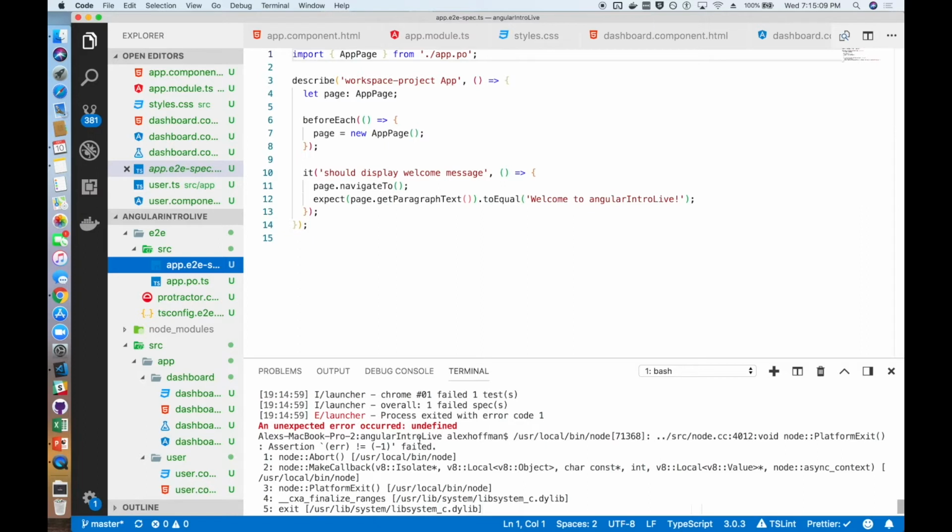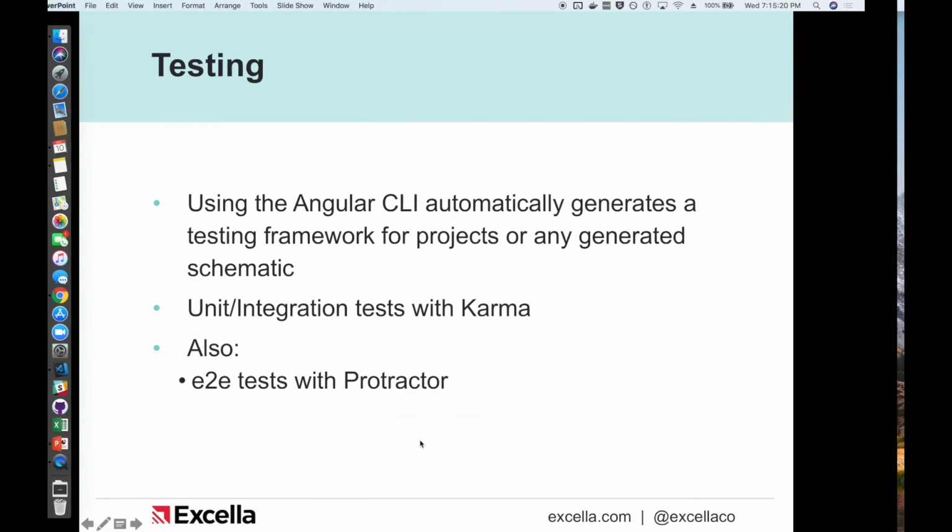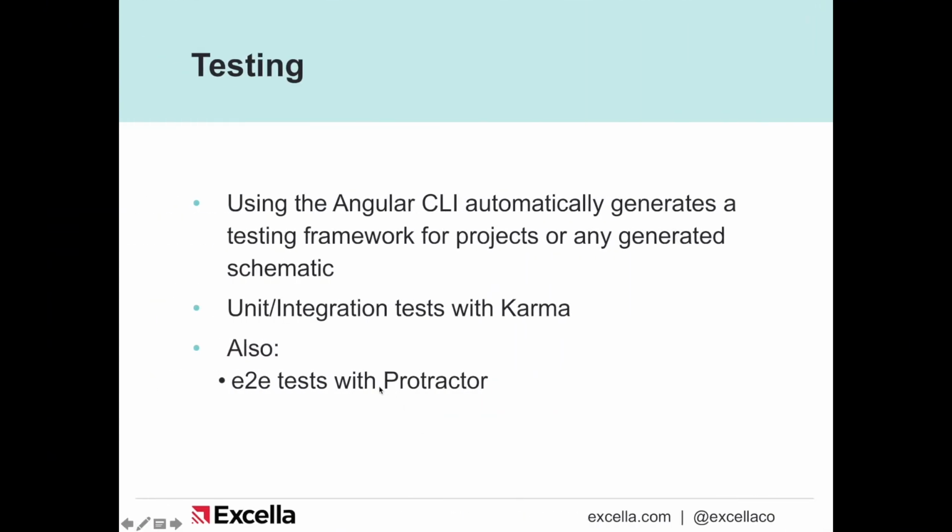So this one test that's running is expecting the text from the initial generation page, which we got rid of and changed to our own stuff, which is why it's failing. Again, I wouldn't expect the end-to-end test to pass initially.